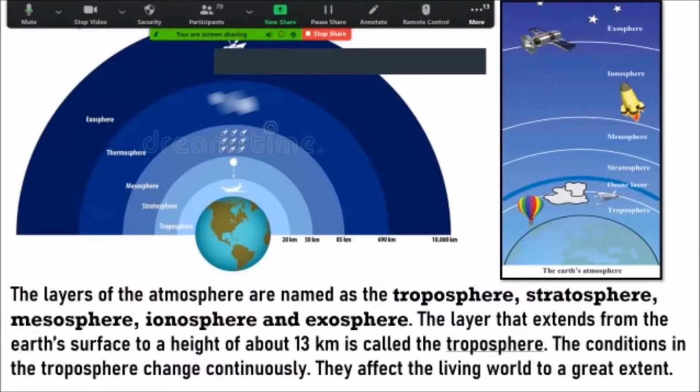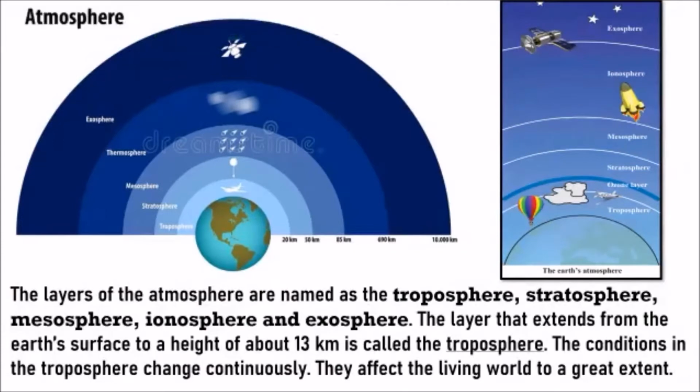Okay. So remember again, the atmosphere is all around us. You want to touch the atmosphere, touch it. I'm so sure you cannot feel it, but you can touch it because it's all around you. Now, the layers of the atmosphere are named as the troposphere, the stratosphere, the mesosphere, the ionosphere, and exosphere.